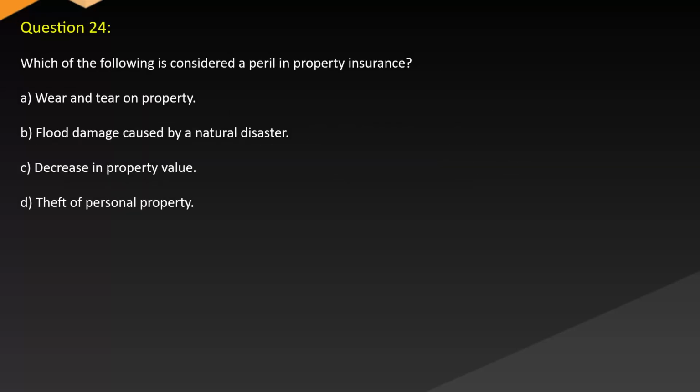Question 24. Which of the following is considered a peril in property insurance? A. Wear and tear on property. B. Flood damage caused by a natural disaster. C. Decrease in property value. D. Theft of personal property.